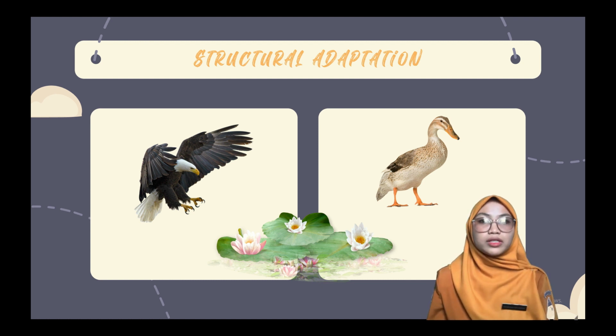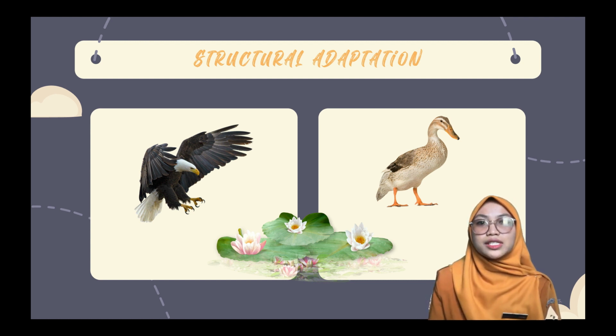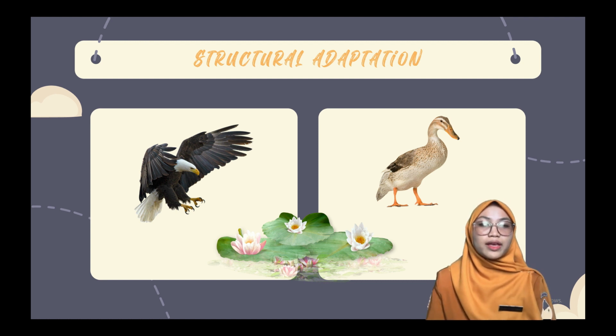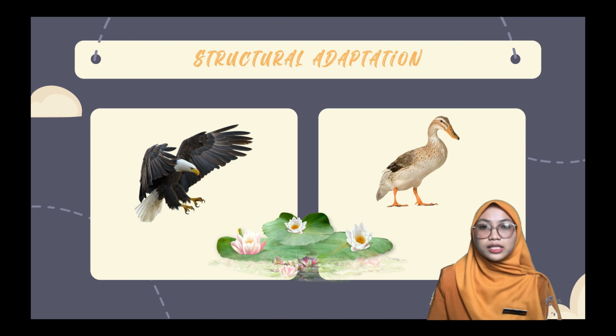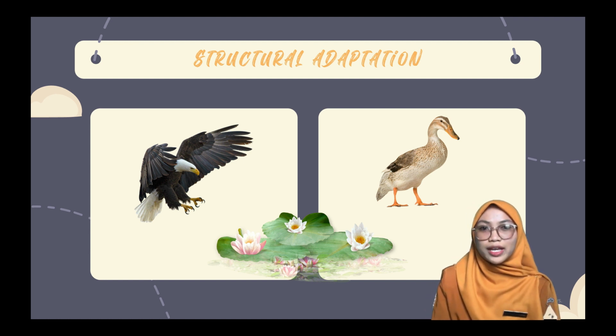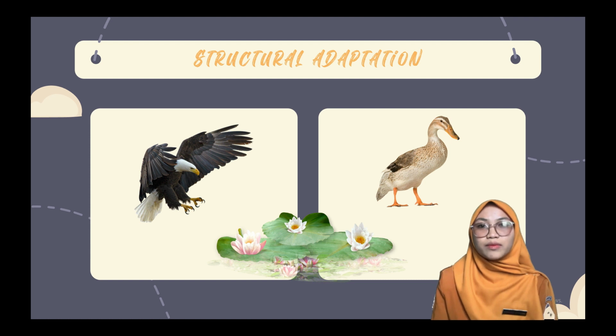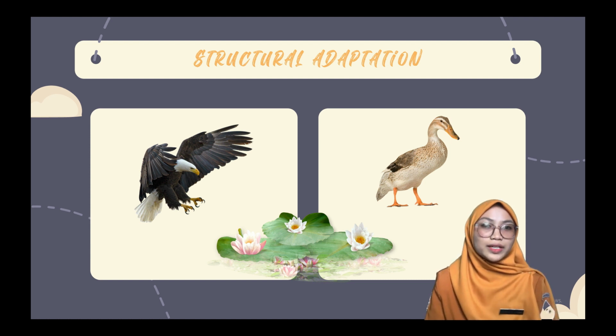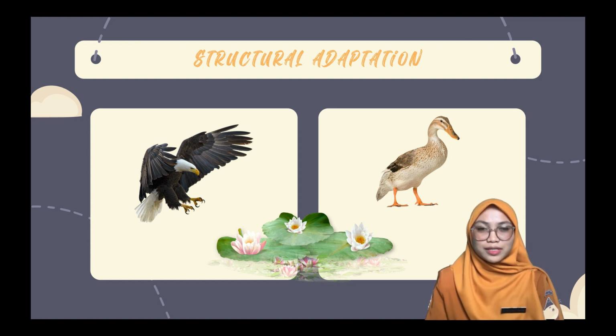An example of a structural adaptation in plants can be seen in the shape of the lotus leaf, which is thin and wide, so that it can float around its water habitat. In addition, the lotus leaf can store water and has many stomata, so that the evaporation process can occur more quickly to avoid the decay process.